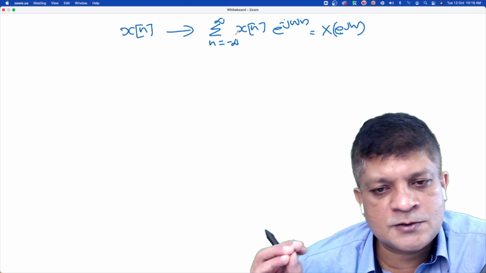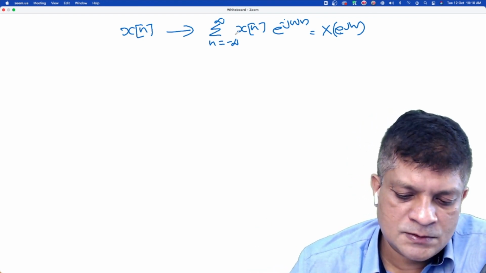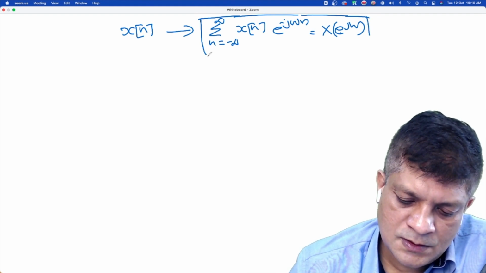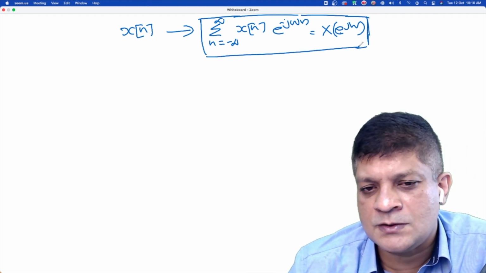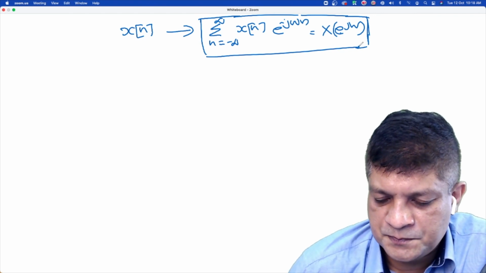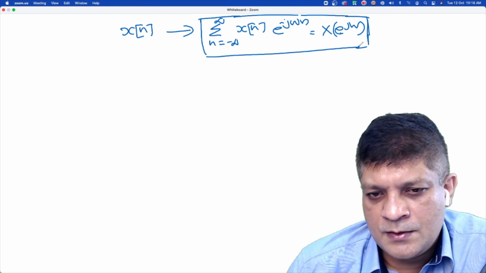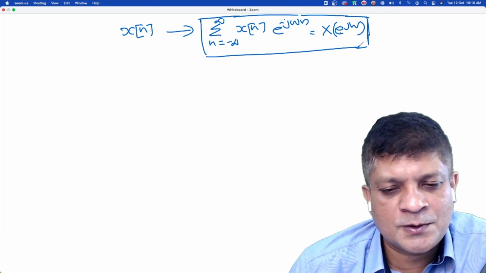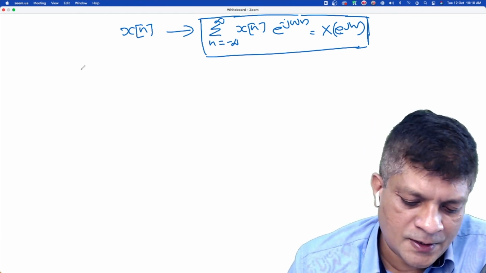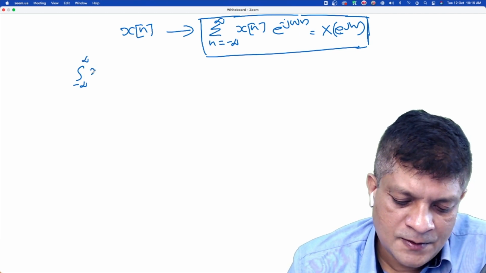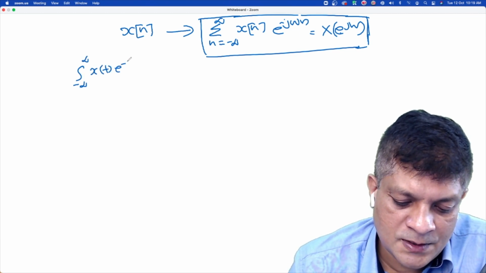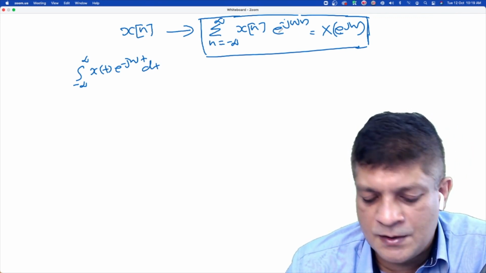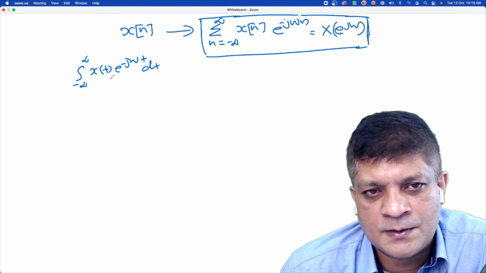Before explaining that, let us see some properties of this discrete time Fourier transform. Can you tell me, is there any difference between this and the continuous time Fourier transform? I can write that expression here, x(t) e^{-jωt} dt. Here it is a summation because it is a discrete variable, and here it is a continuous variable.